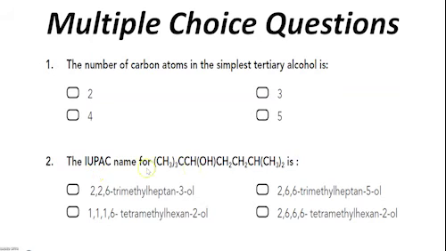Number 2. The IUPAC name of this compound. If you see, the OH group from your left hand side is closer as compared to the other side. So the correct option is 2,2,6-trimethylheptan-3-ol. If you have a problem in naming, kindly draw the displayed formula before naming.